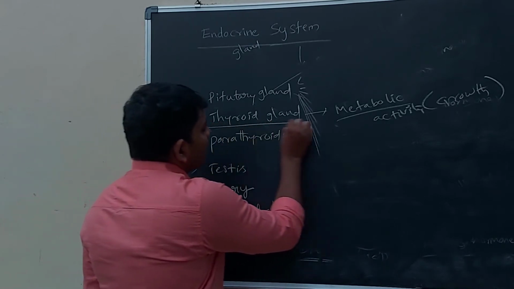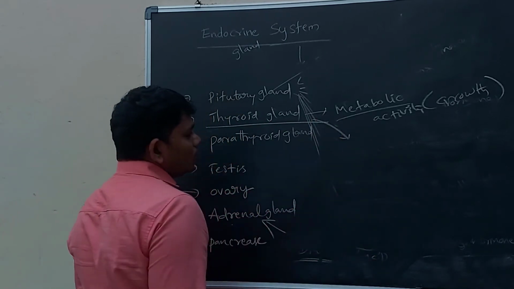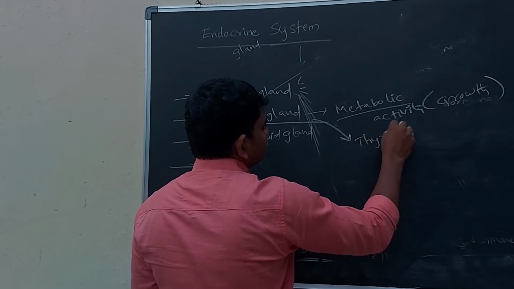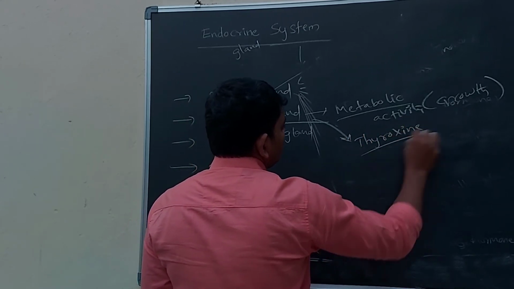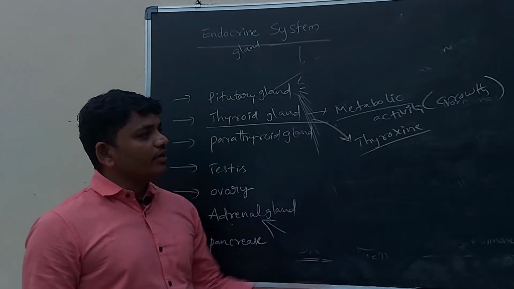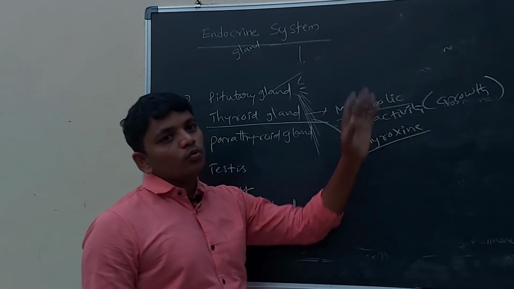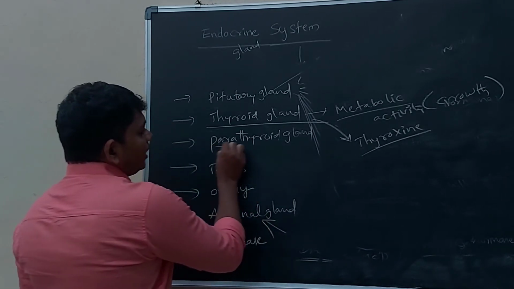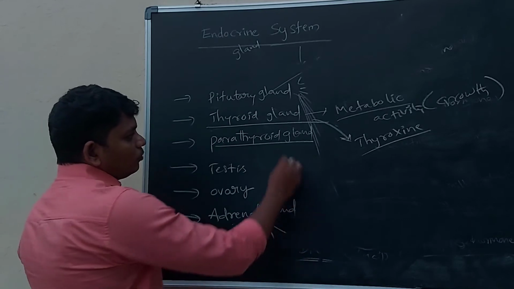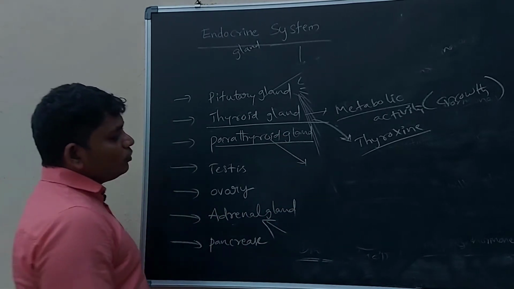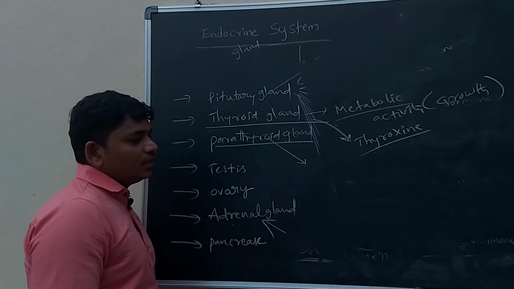You know, the thyroid gland is releasing a hormone called thyroxine. This thyroxine hormone is motivating metabolic activities and also helping in the growth of the organism. And the parathyroid gland, which is located in the neck of the human being.